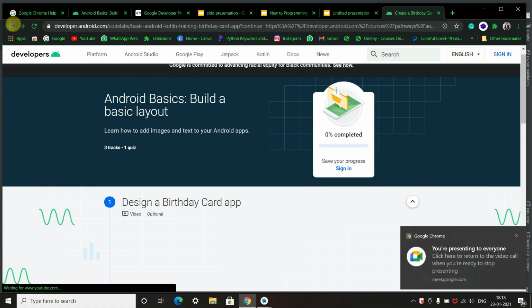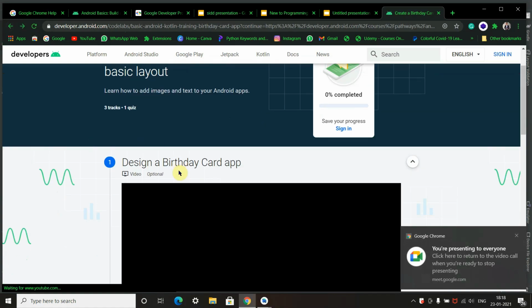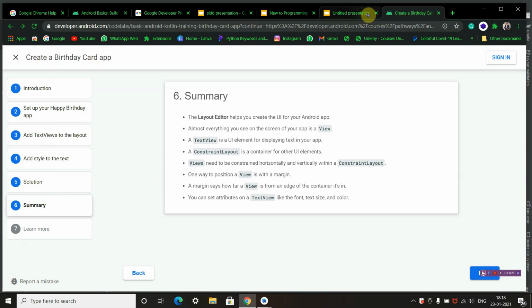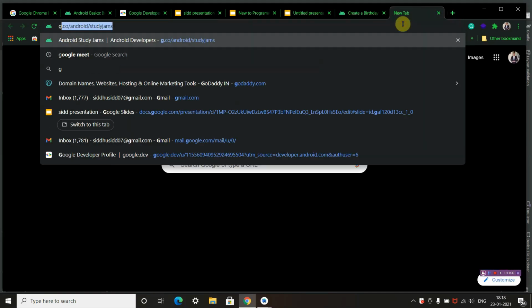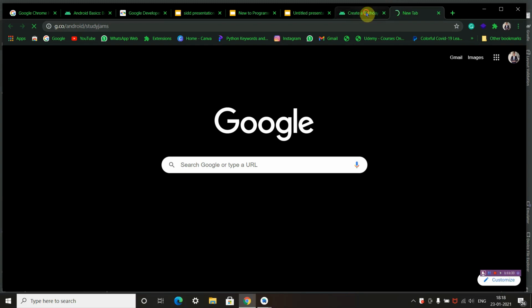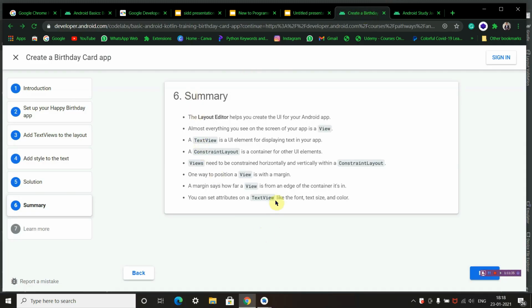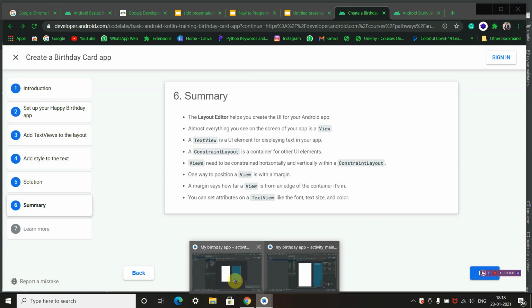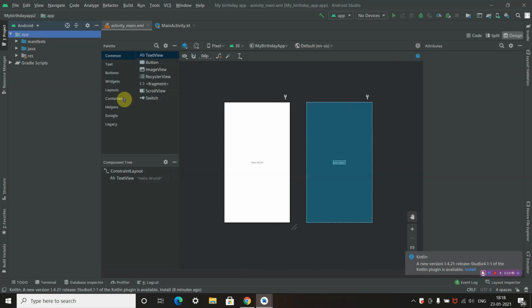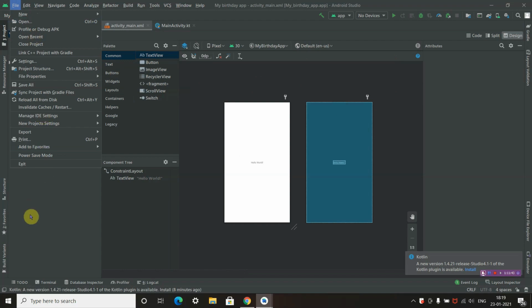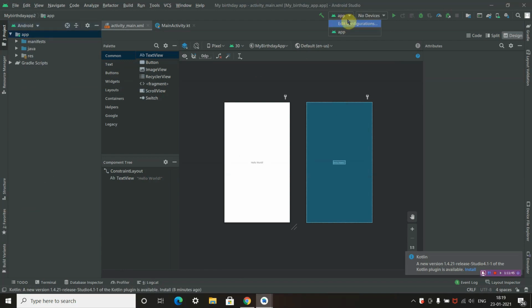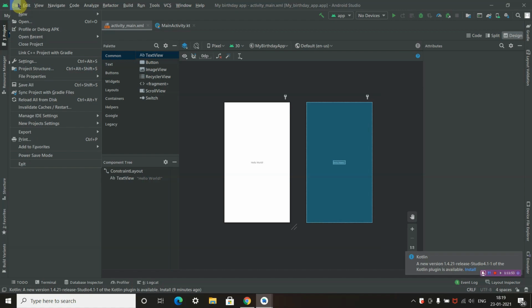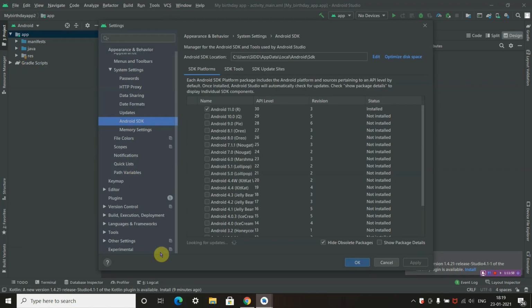Okay, this is about pathway 3. After making the app, how to run your app on your device. This is the most important. So you need to download an emulator. Emulator is where you don't need a physical device to test your app. How to test your app? Go to settings, check for emulator.